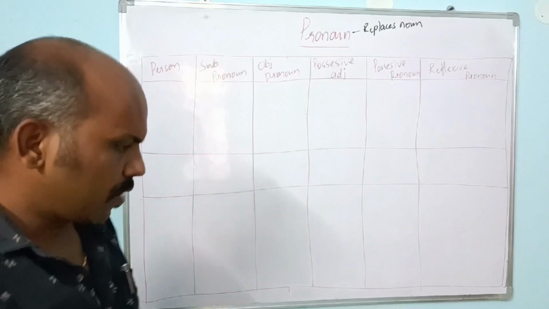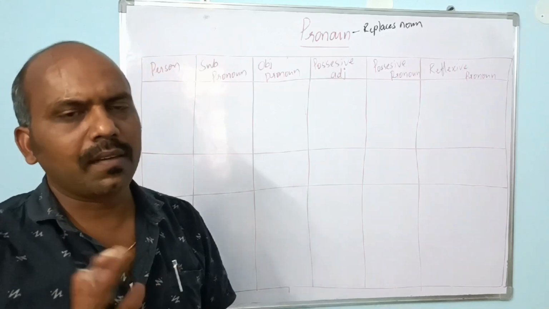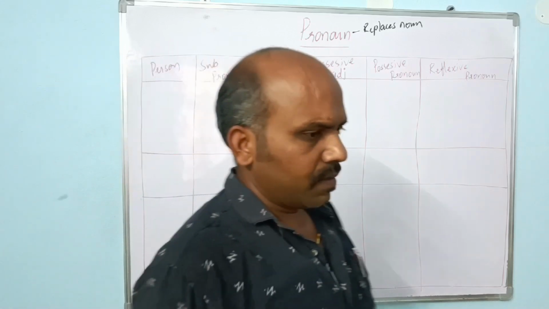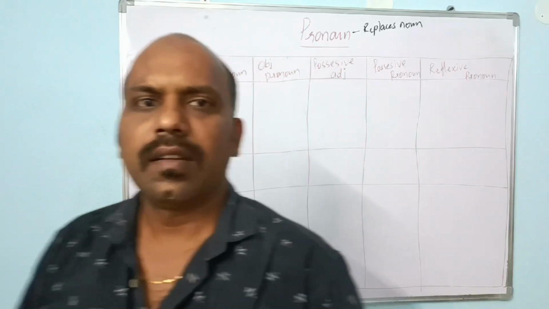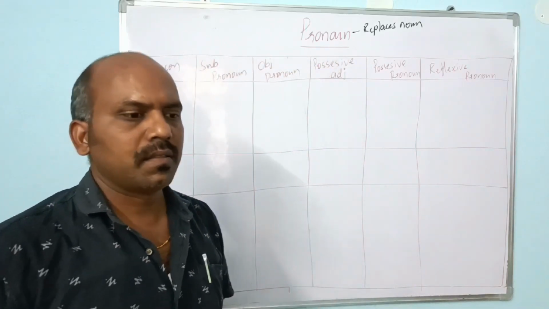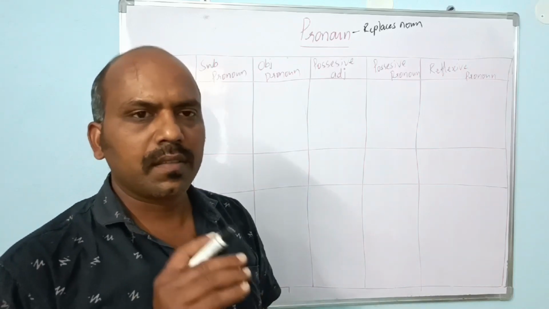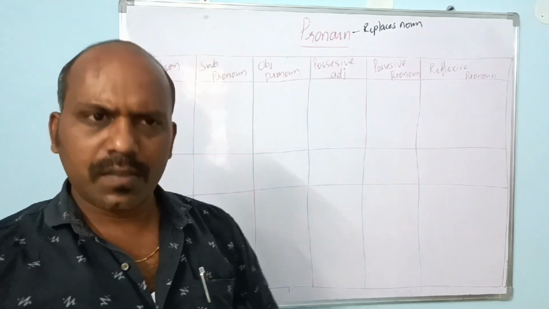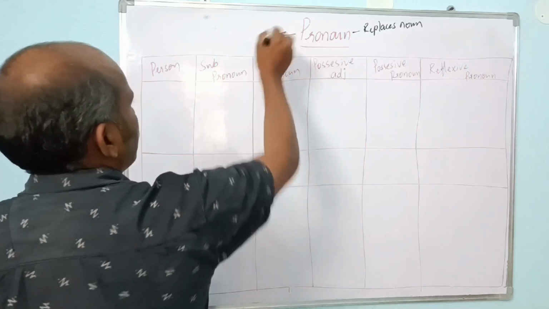So you may have a doubt: why do we replace? Why don't we continue with the same noun always? Suppose my friend Ravi. Ravi is a good boy. Ravi has a car. Ravi helps others. So like this, why can't we use it? Why do we replace the noun Ravi with one more word, which is called a pronoun? We replace a noun with a pronoun because of